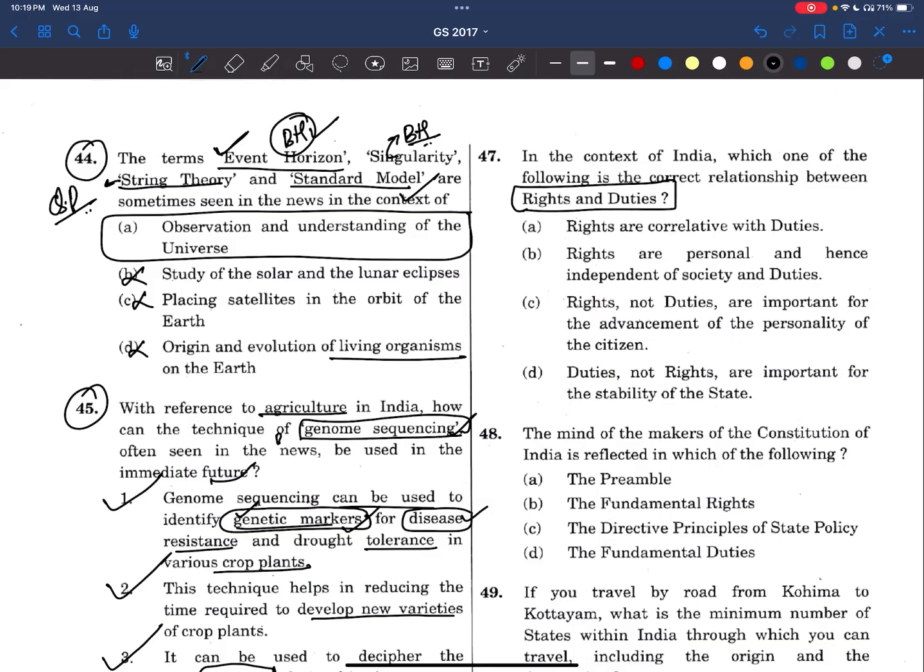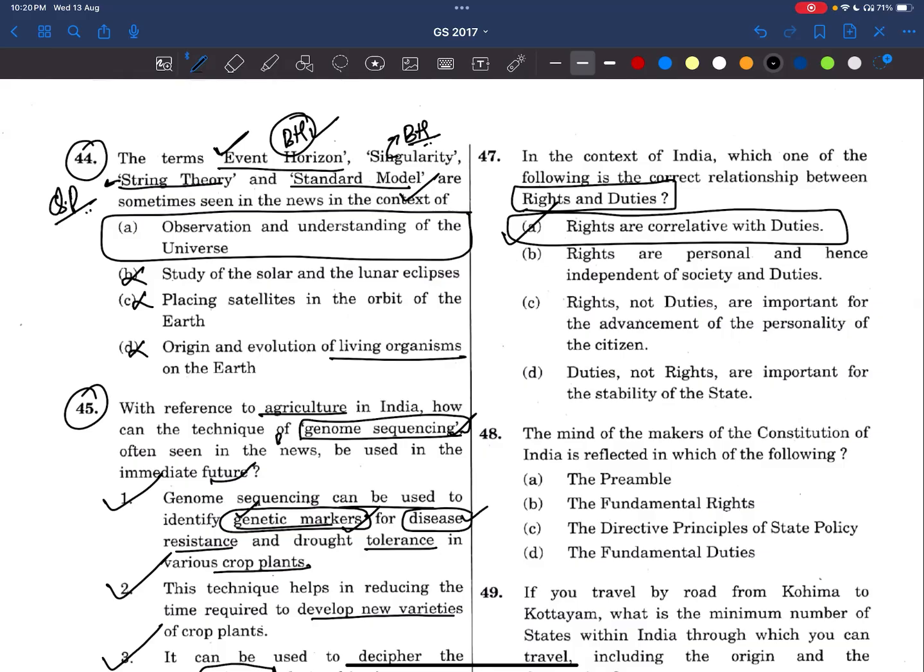So I have to exercise my rights so that it helps me and does not disturb you. It is my duty to respect your rights and it is your duty to respect my rights. That means rights and duties are correlative with each other, complementary to each other. This is the correct option. Now see, rights are personal and hence independent of society, and duties no.